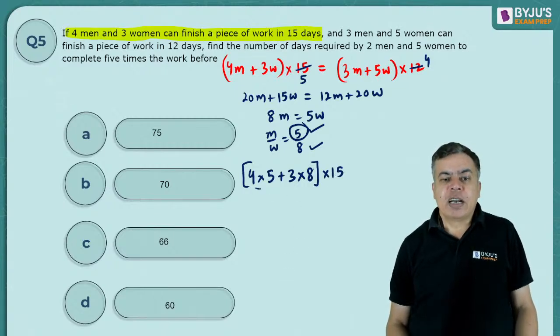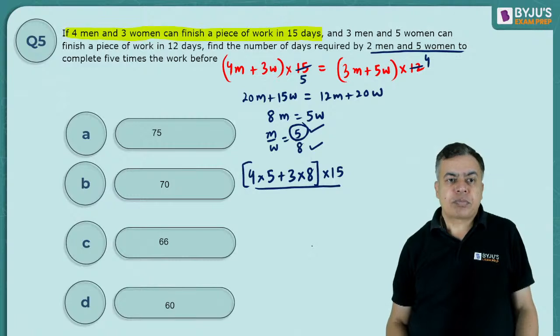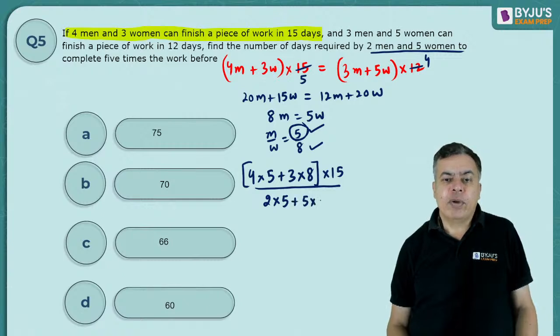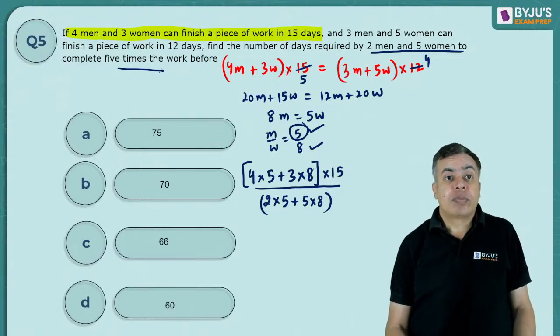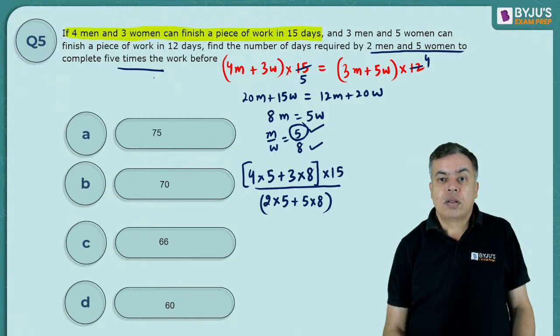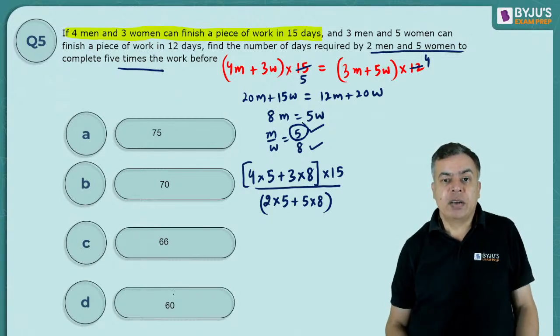Now this work is to be completed by, now we have in the question 2 men and 5 women. So 2 men, men will do 5 unit and 5 women, women will do 8 unit, right? But they can complete 5 times the work. Okay, 5 women I have written.